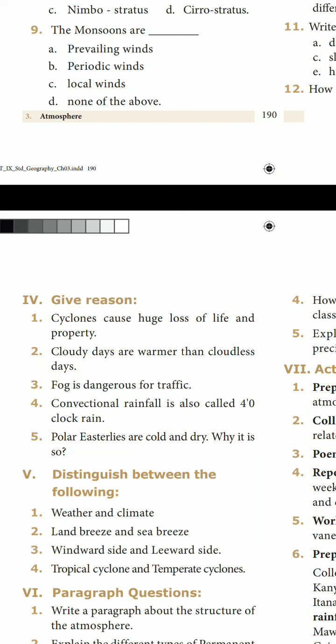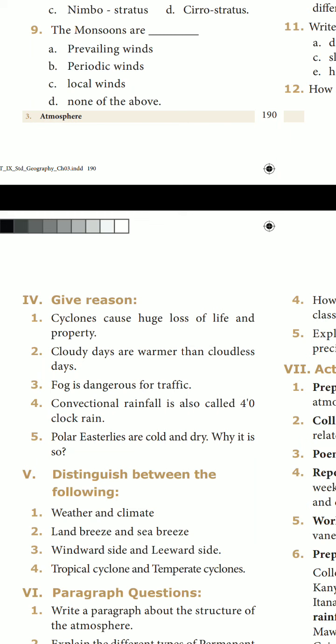The atmosphere is thick near the Earth's surface and thins out until it eventually merges with space. So, the 5 atmospheric layers are troposphere, stratosphere, mesosphere, thermosphere and exosphere.